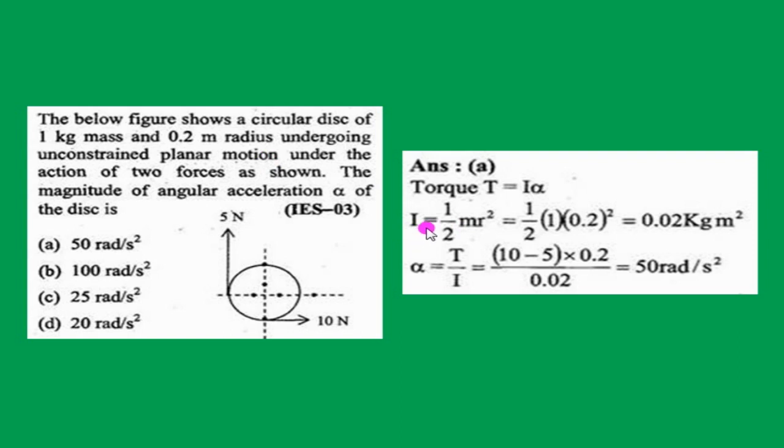Now substituting this I value and the torque value, we can get the alpha. Torque is nothing but force into distance, the net force into radius. Hence the correct option is A, 50 radian per second square.